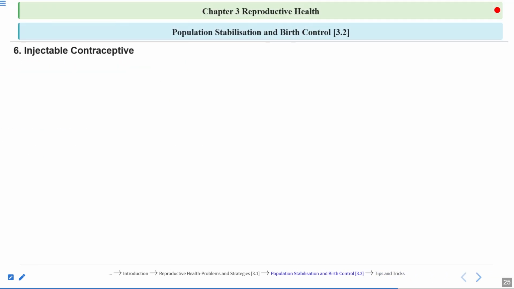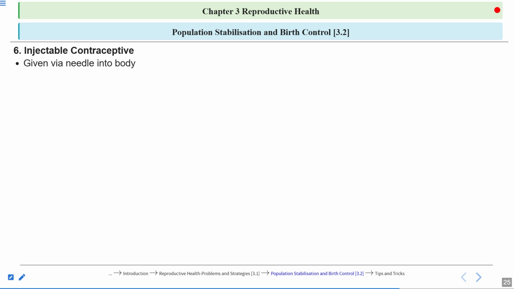Now, sixth one is injectable contraceptives. So under this come the injections, which consist of the hormones. These are given with the help of needles, and they are directly injected into the body. Some of the chemicals, or you can say the hormones, are directly injected into the body. Why are they directly injected into the body? Because then